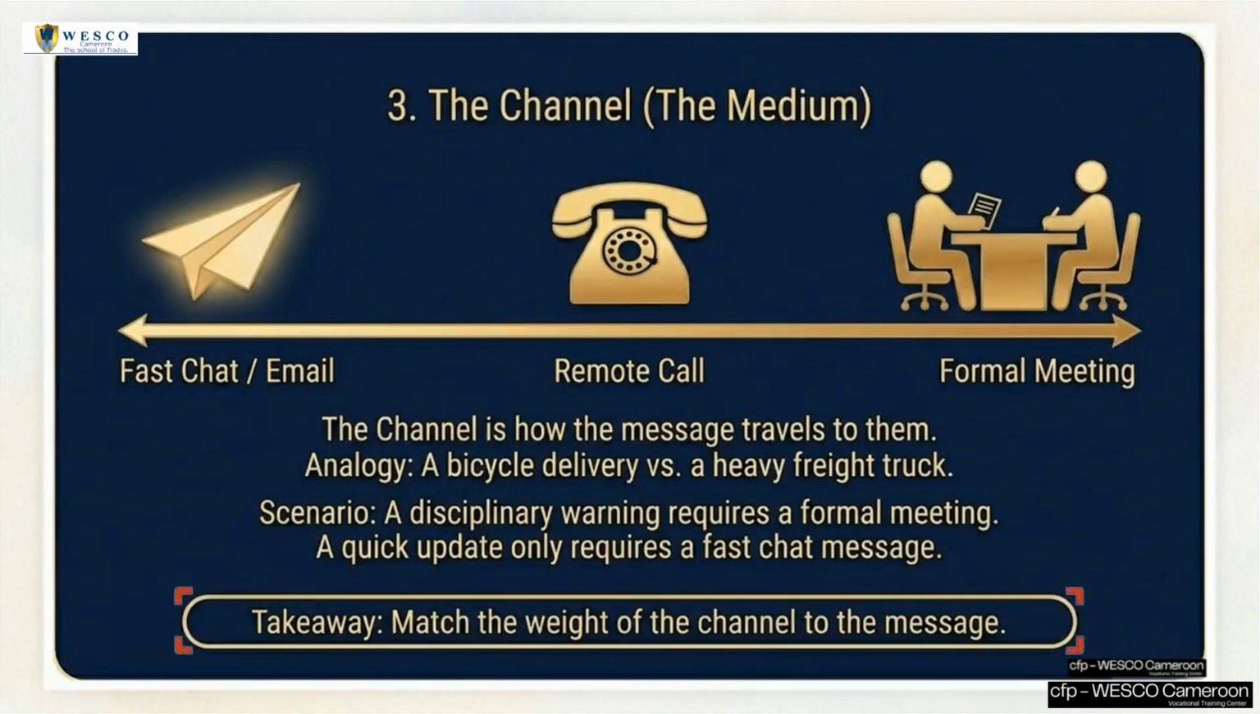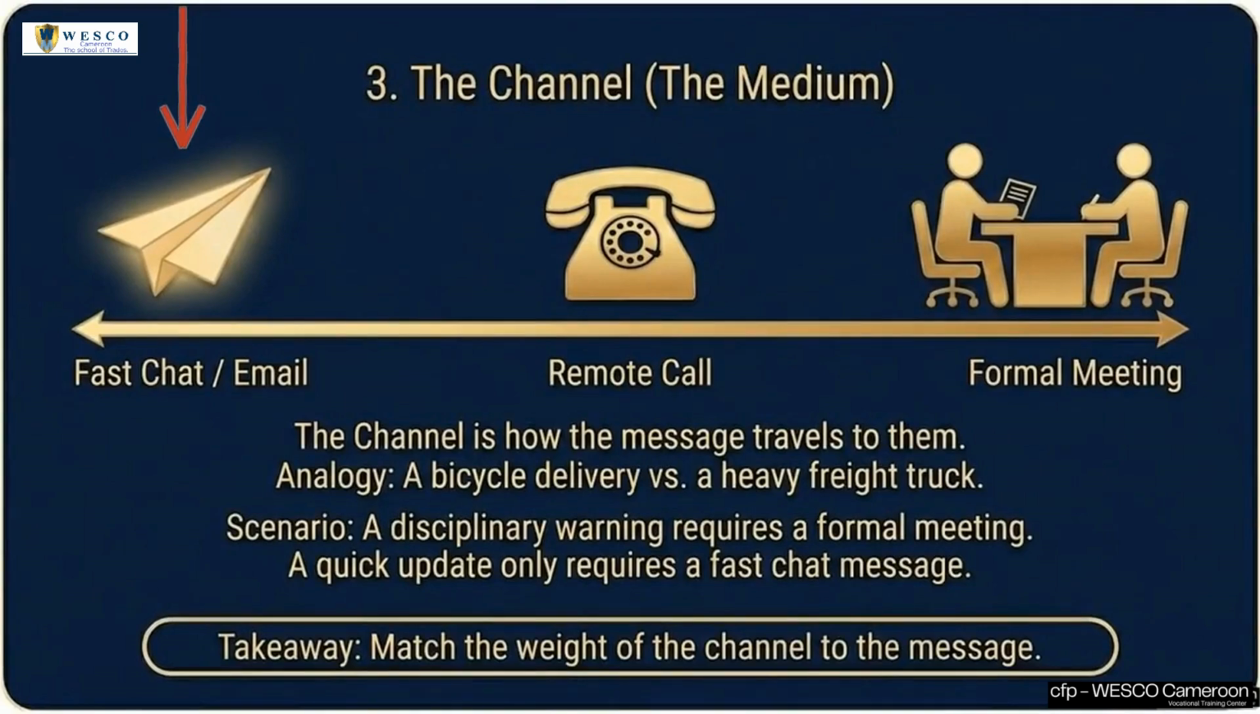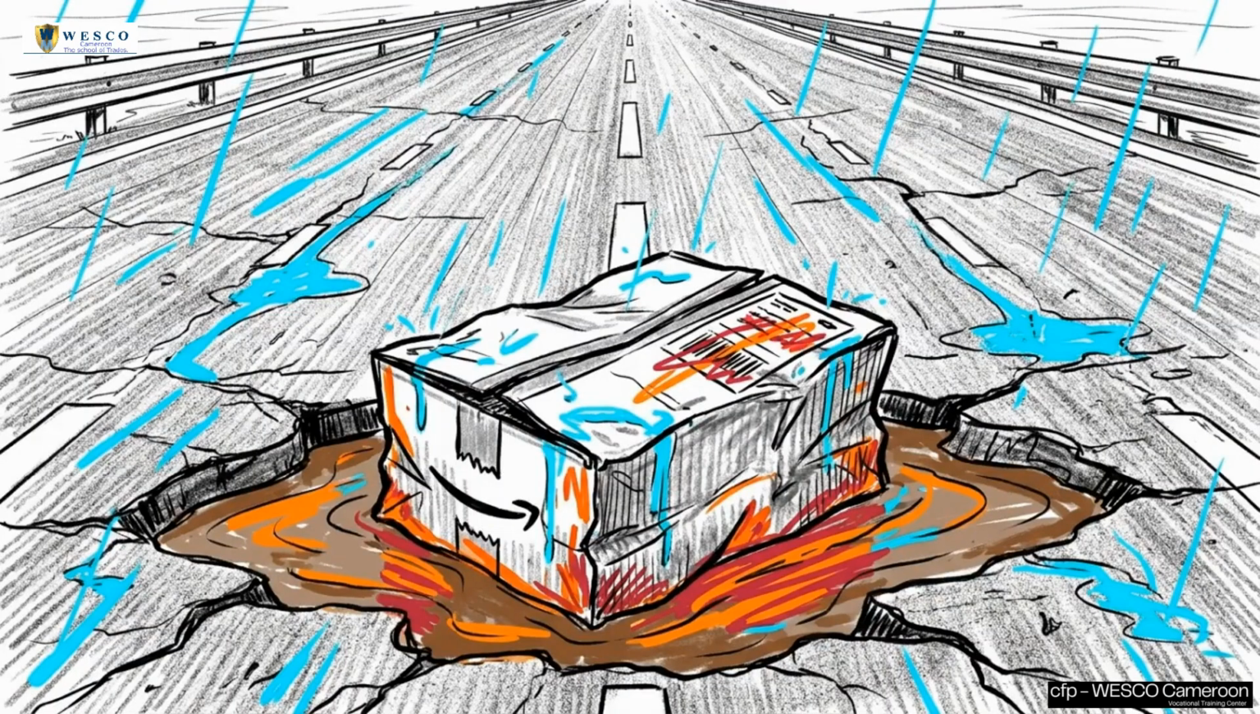Once your message is packaged, it must travel through a highly turbulent, unpredictable physical environment to reach its destination. Stage 4 is noise. These are the inevitable interferences that distort your message in transit. This distortion can be physical, like a bad internet connection, or psychological, like a stressed listener. You must remove these distractions before transmitting. Failing to anticipate and clear the delivery channel leads to packet loss, regardless of how cleanly the initial message was encoded.